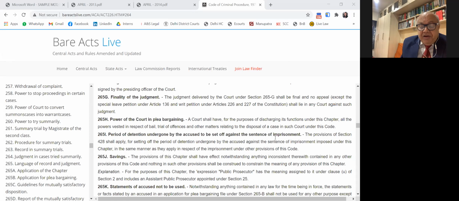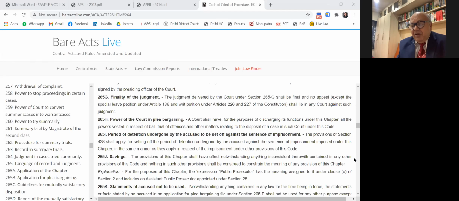Another important requirement is that the statement of the accused is not to be used. In case the plea bargain fails, for whatever reason, the complainant or victim cannot use the statement for any other purposes. You cannot file a civil suit tomorrow claiming damages because he has admitted the crime, and damages may be awarded to me in the law of tort. Section 265K is very important. So this is a very important provision, this much only.